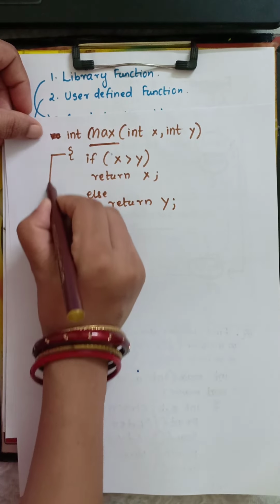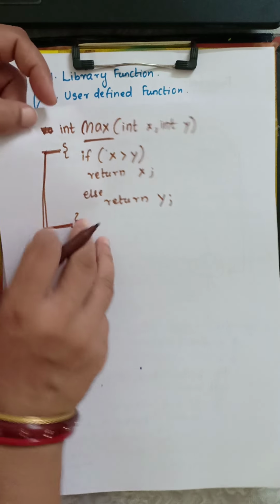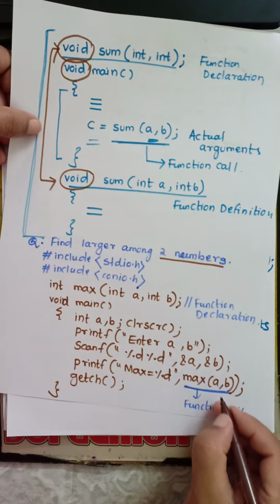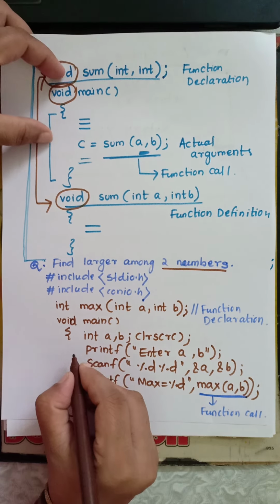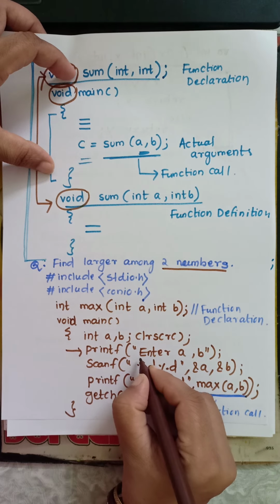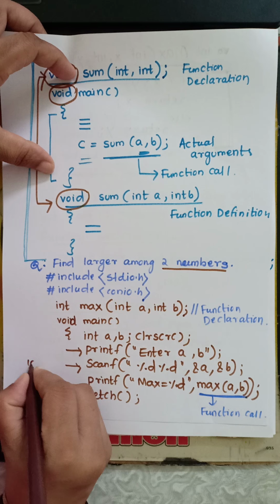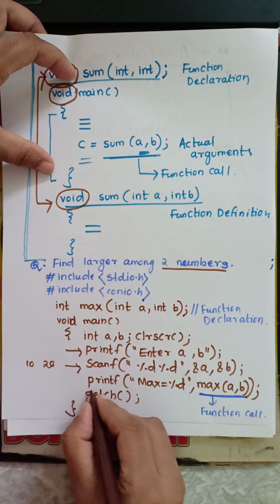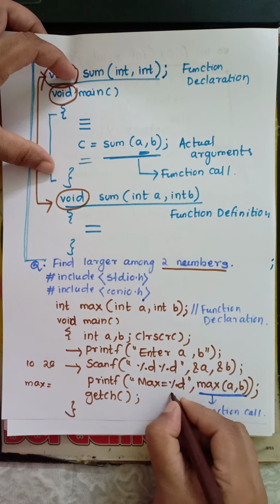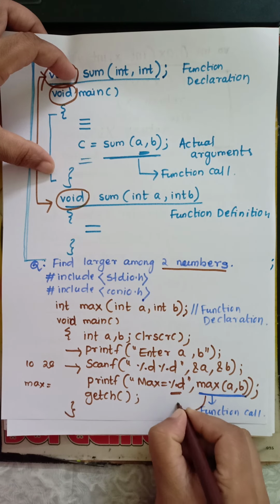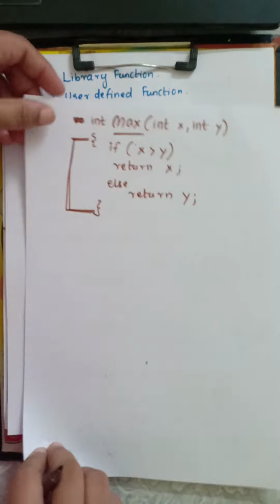So this is the main part of the maximum function, how the function works, that coding part we write here. Next, this is the calling function. When we compile and execute, what is the output? Enter a and b. Then you enter the values of a and b, say 10 and 20. Then printf maximum equals %d, whichever value your function returns.